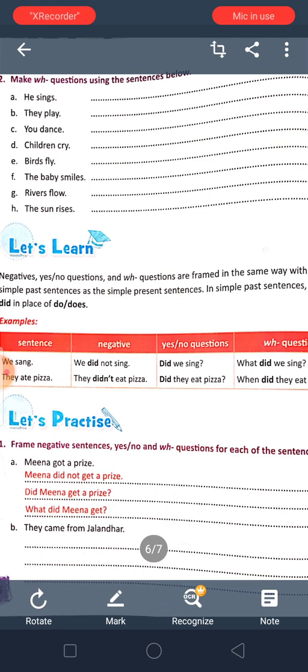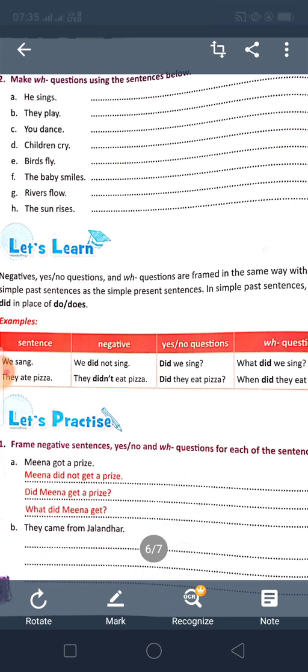So make questions. And next is, Meena got a prize. Meena did not get a prize. This is the past form. Till now we have done the present form. Now let's learn negative, yes no questions and WH questions. They are framed in the same way with simple past sentences as with simple present sentences.